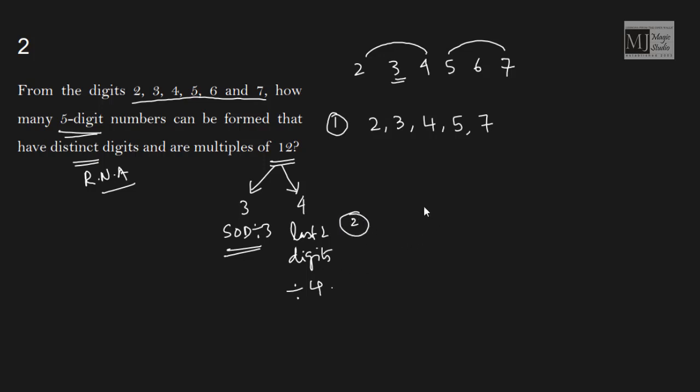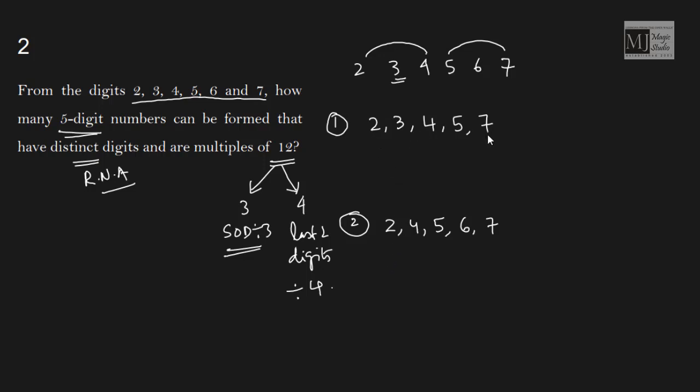Okay, can we have another group where the 5-digit total is divisible by 3? 2, 4, 5 is 11, 6 is 17, and 7 will give me 24. So 2, 4, 5, 6, 7. And we end up forming 2 groups. Now it's just a simple question where 2 small questions are given.